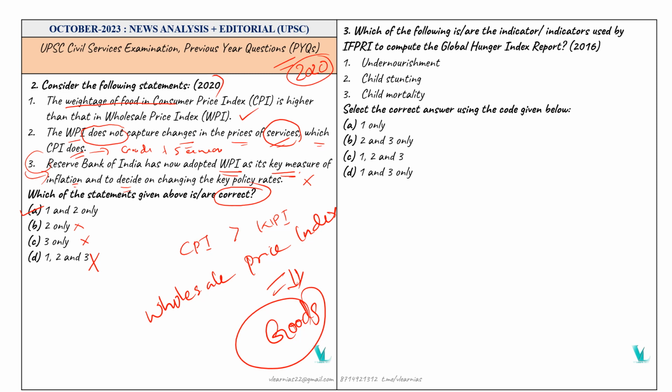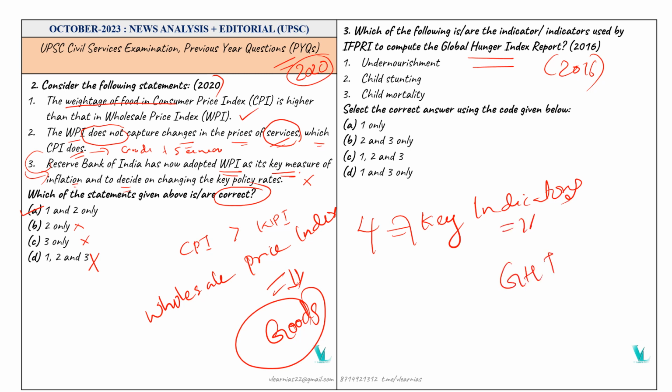The third one is about the Global Hunger Index report. Which of the following is the indicator or indicators used by IFPRI to compute the Global Hunger Index report? It was asked in 2016. We already know there are 4 key indicators for the Global Hunger Index. The first one is undernourishment, the second one is child stunting, the third one is child mortality, and the fourth one is child wasting.